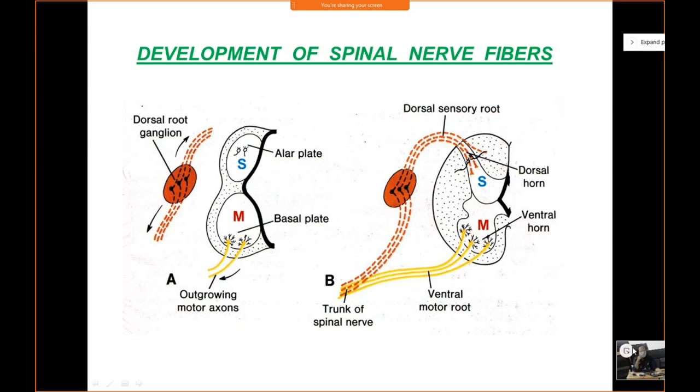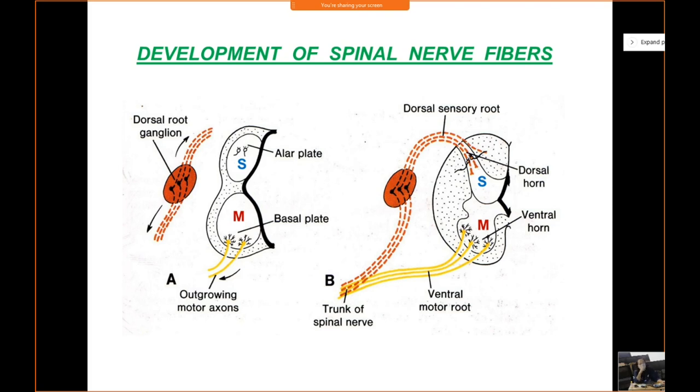Okay, so already I told you that in slide A, the dorsal root ganglion or the spinal ganglion is derived from neural crest cells, right? So the dorsal root ganglion is a collection of neuroblasts which is derived from neural crest cells. Keep that in mind. Now these neuroblasts in the dorsal root ganglion, as they are maturing into neurons, will also give rise to processes. They will give rise to a central process which will go towards the spinal cord, and a peripheral process which will go towards the periphery to innervate the sensory receptor organs.